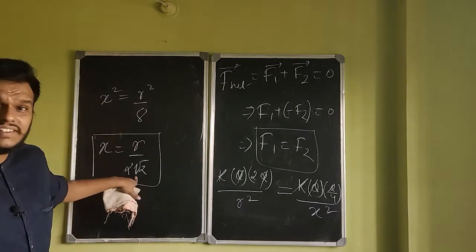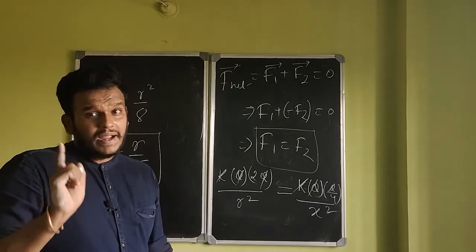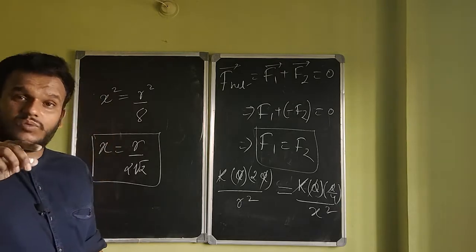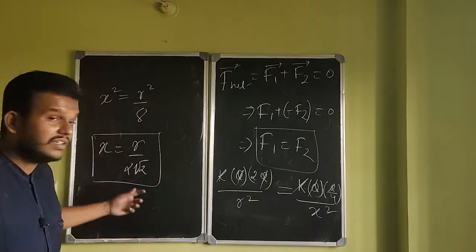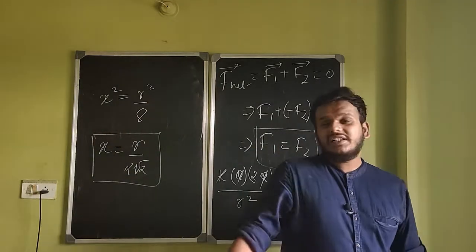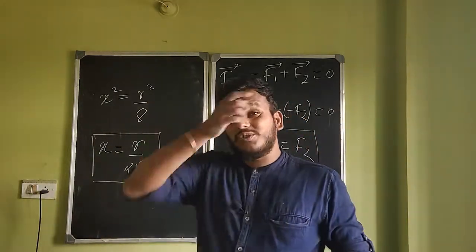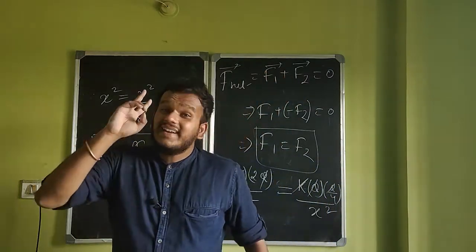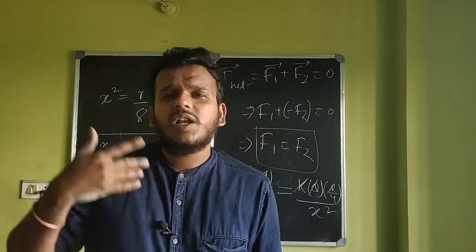So at such a distance, I need to place a charge of minus Q by 4 such that the net force on this Q charge will become 0. I hope you understood this. Typical general questions, standard questions these are. What law did we use? Of course, Coulomb's law, because that's the only proper law we have learned so far. Along with Coulomb's law, we use the principle of superposition.